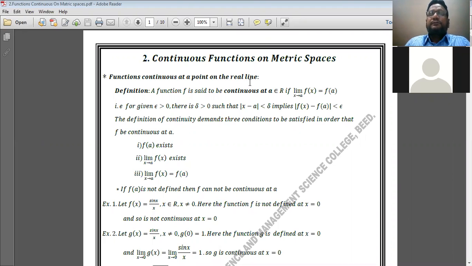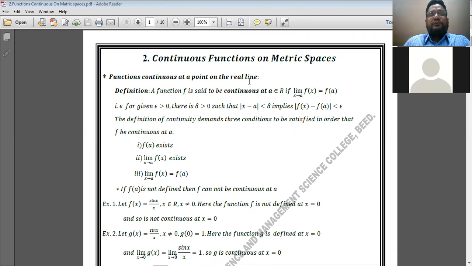We have discussed the first topic of paper 601, having the title metric spaces. In the first topic I discussed the metric and matrix spaces. Now today we will discuss the second topic, having the title continuous functions on metric spaces. This is the second topic of paper 601.